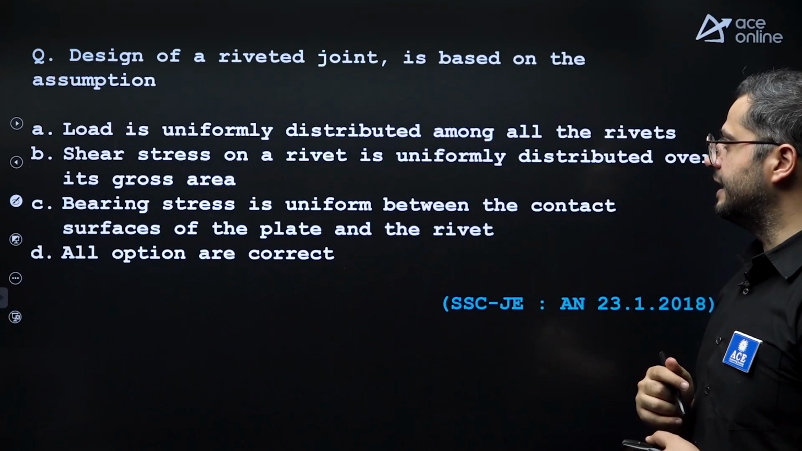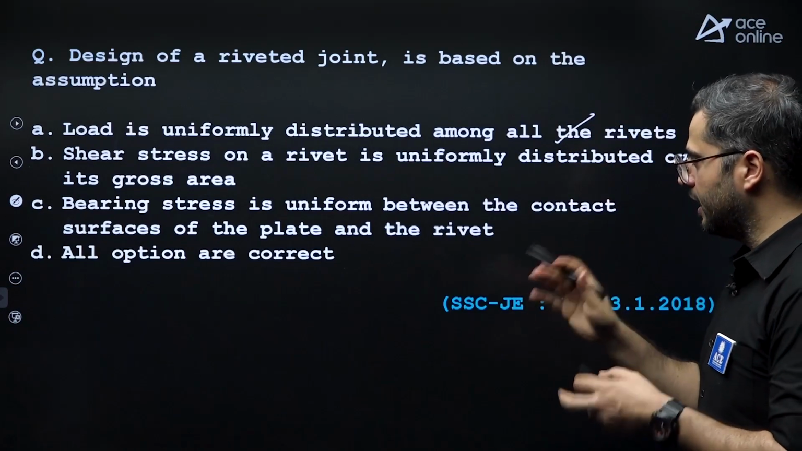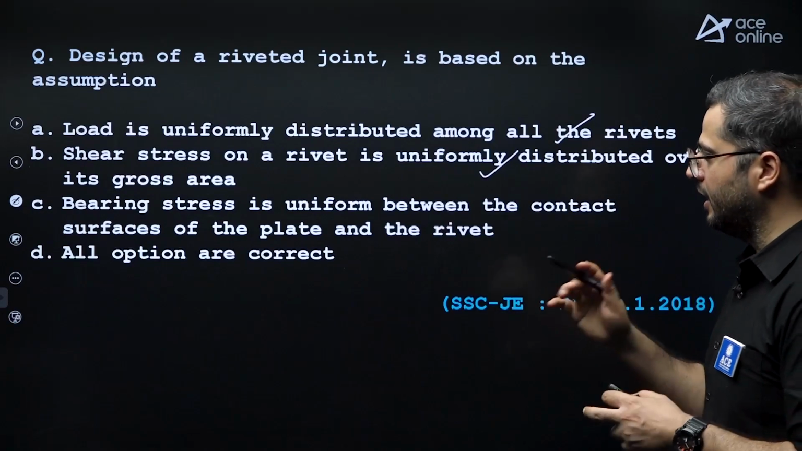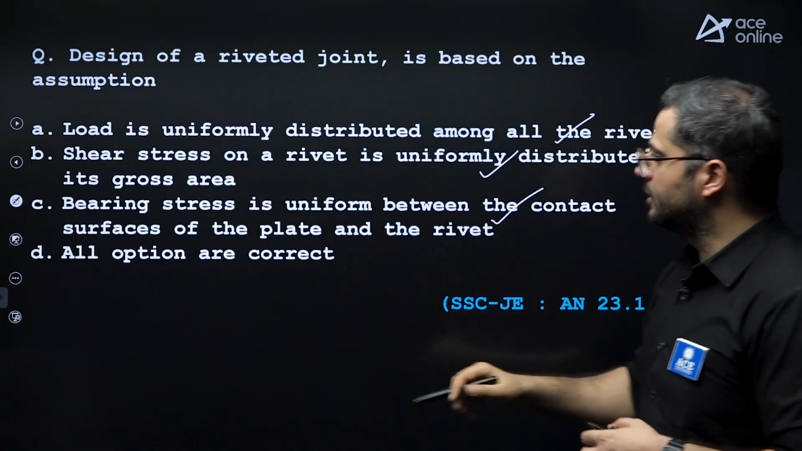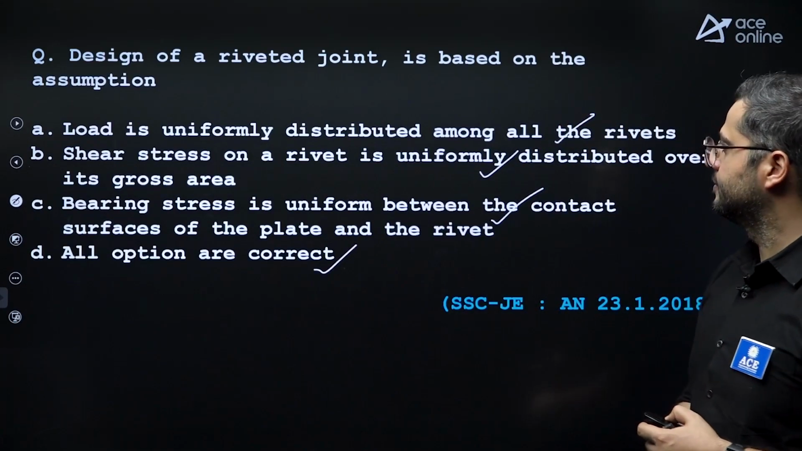See, A, B, C. Load is uniformly distributed among all the rivets, correct? Shear stress is uniformly distributed over the gross area, correct? Bearing stress is also uniform, correct? All options are correct. Option D is the correct answer.